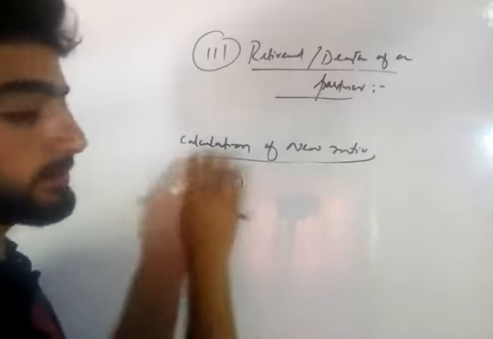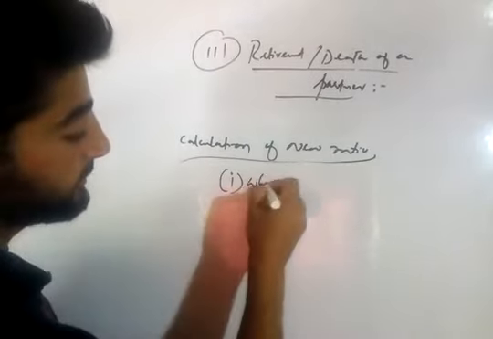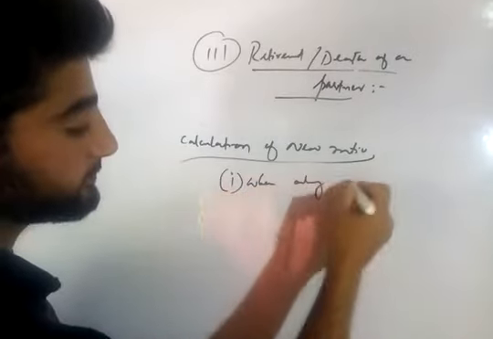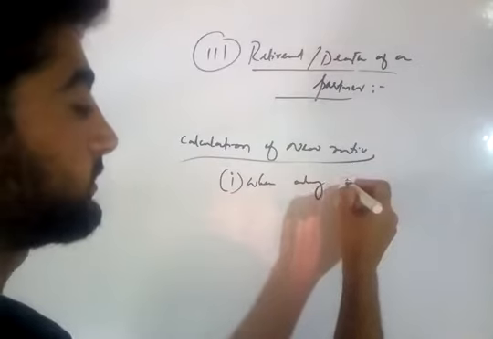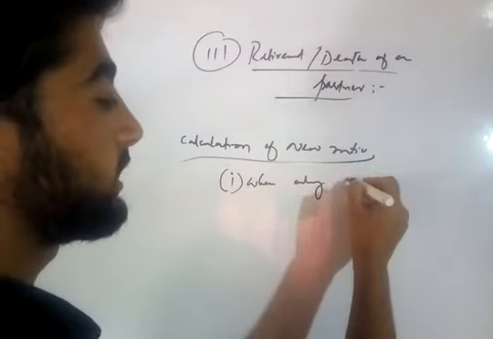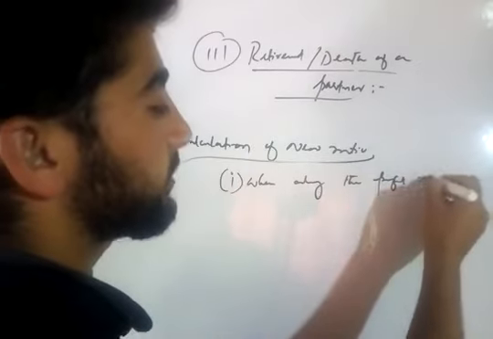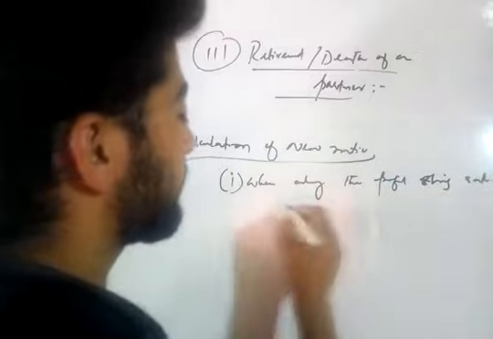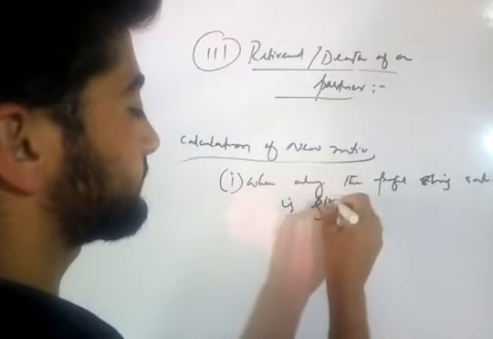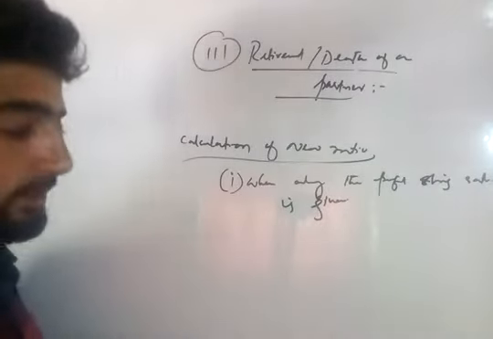The first type of problem, in the calculation of the new ratio, is when only the profit sharing ratio is given.